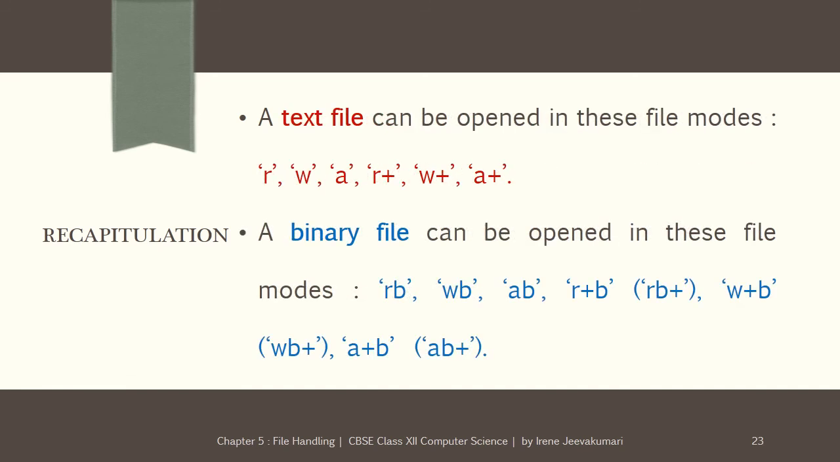A text file can be opened in these file modes: R, W, A, R+, W+, A+. Similarly, a binary file can be opened in these file modes: RB, WB, AB, R+B, RB+, W+B, WB+, A+B, AB+. So these are the modes used to open text files and binary files.